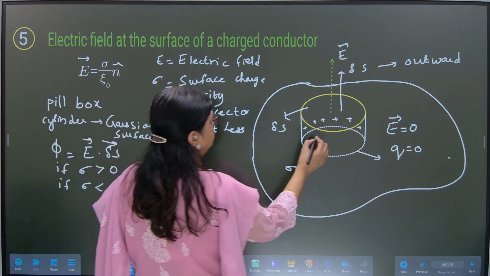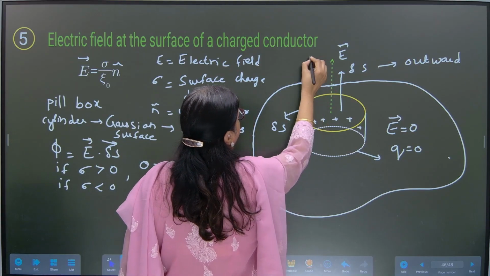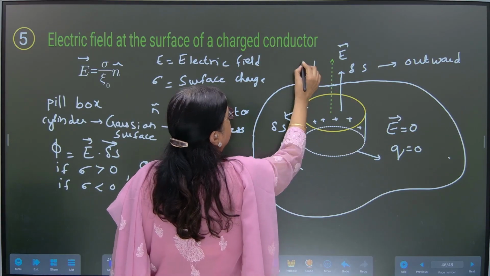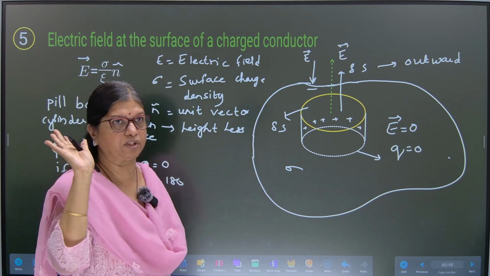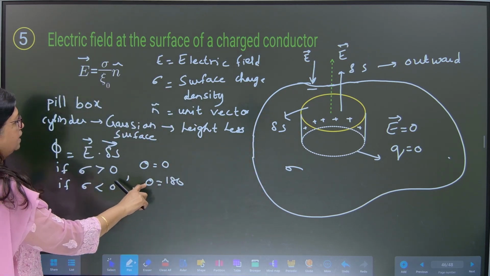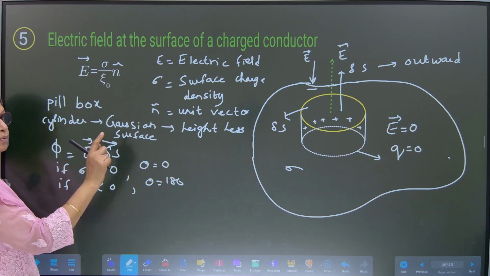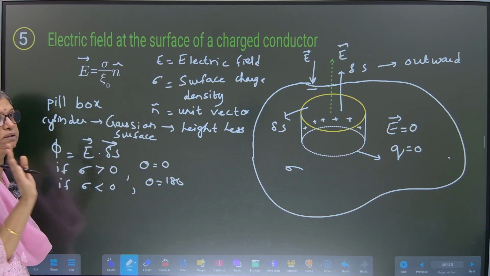as a direction. This would be for negative charges, and the direction of E would be downwards and delta S is as usual upwards. So what is the angle? Theta is equal to 180 degrees between E and delta S if sigma is less than 0.